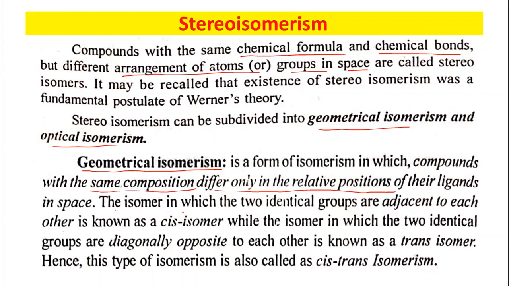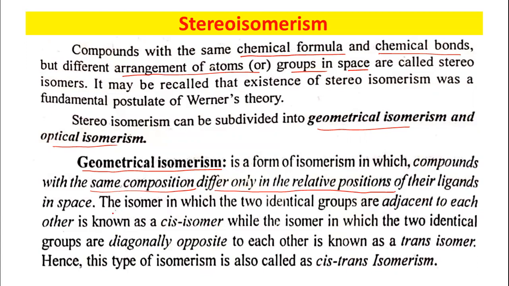We have to change the position of the ligands in space. The bonds are also the same; bonds are not going to be changed. Only the relative position of the ligands in space changes.